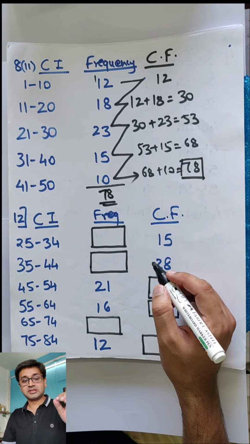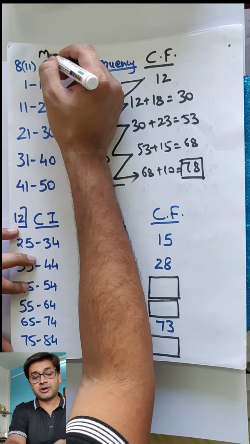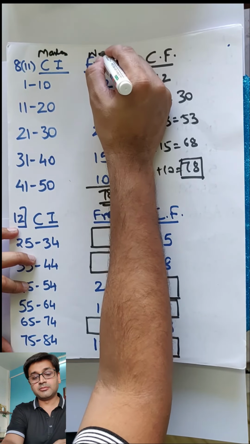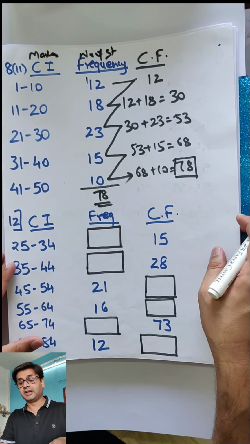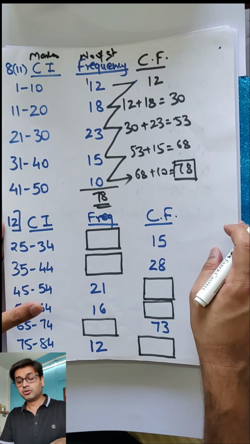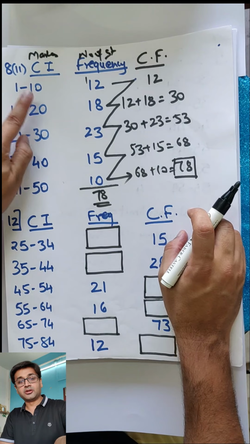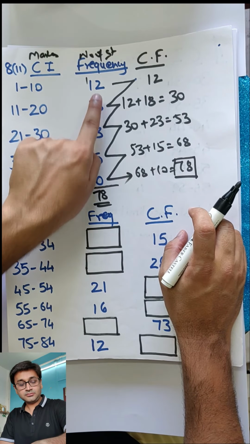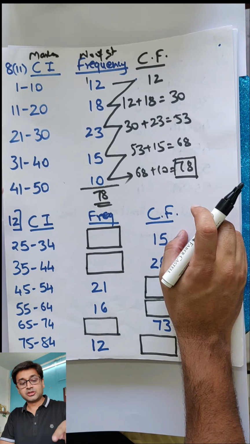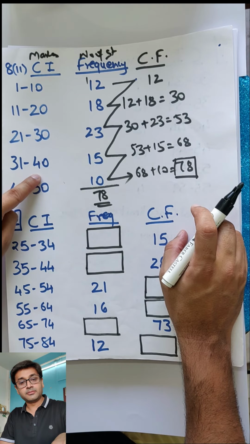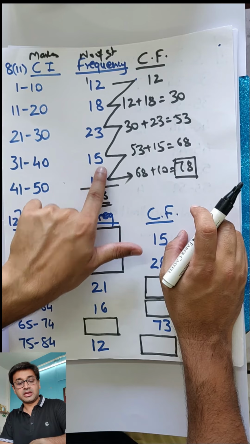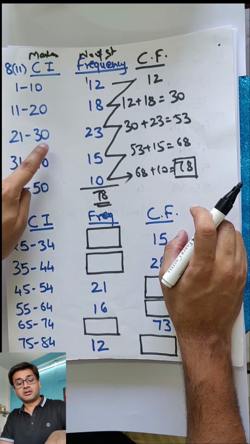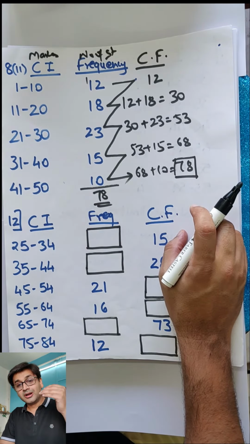Let's say these are marks obtained by children and these are the number of students. So how many students got between 1 and 10? Your answer will be 12. How many students, come on quick, scored between 31 and 40? 15 or 68? 15, because that is between that. How many scored between 21 and 30? 23.